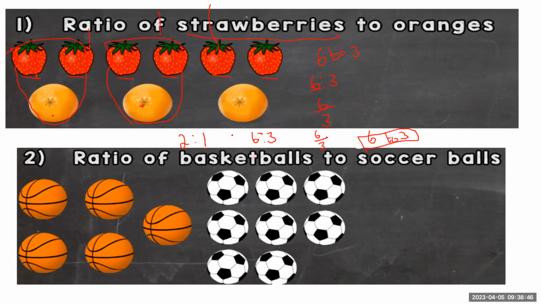What's very important to understand is that a ratio is not the actual amount. A ratio is the comparison of these two things. So if I say it's 2 to 1, it doesn't mean there are 2 strawberries and 1 orange. I'm just saying the ratio is such that you have 2 to 1. So let's play around with this. Let's say I have 12 strawberries.